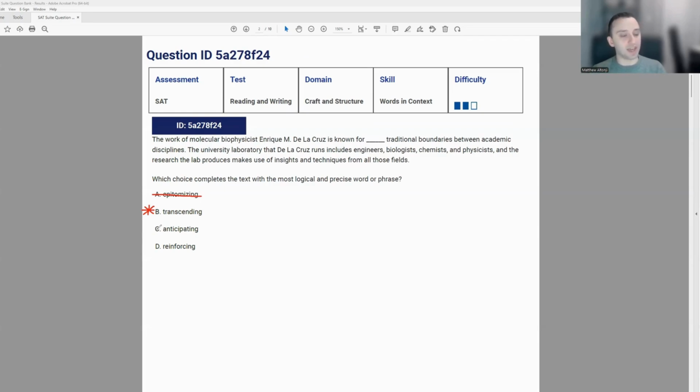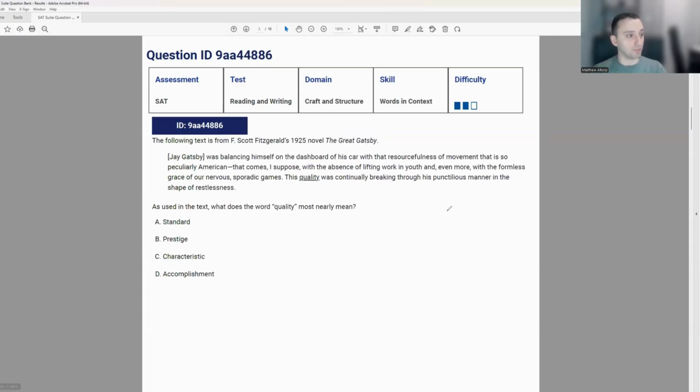Anticipating means that you are expecting something or you're predicting, which doesn't quite fit the context. So we can cross that out. And reinforcing means to, again, similar to epitomize, where it is really giving a strong example of whatever comes next, or really giving a strong example of those traditional boundaries, which again is the opposite of what we want. So we can cross out D, leaving us with B as the correct answer.